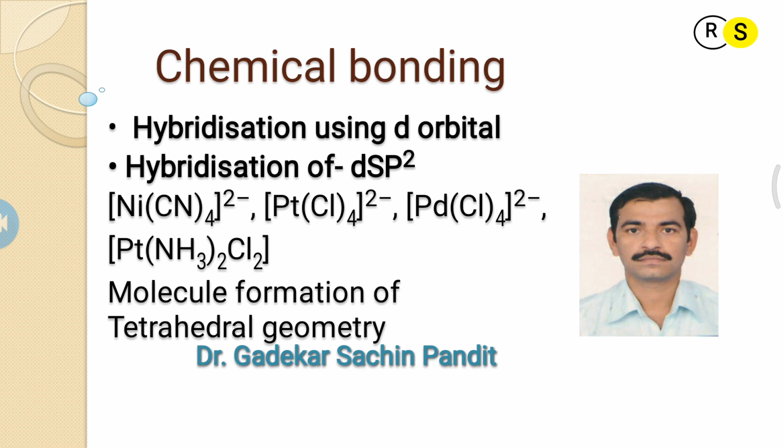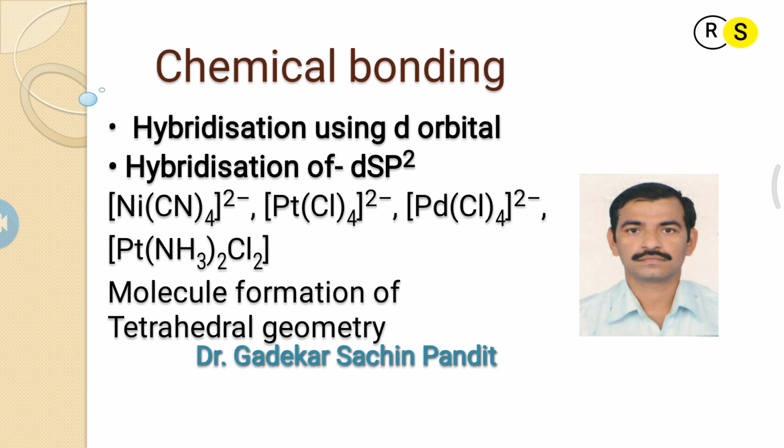Today we discuss a hybridization concept, in which hybridization uses d orbitals. Hybridization using d orbitals includes dsp2 hybridization.